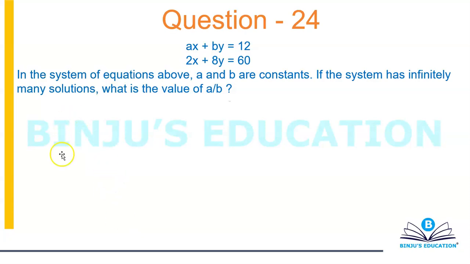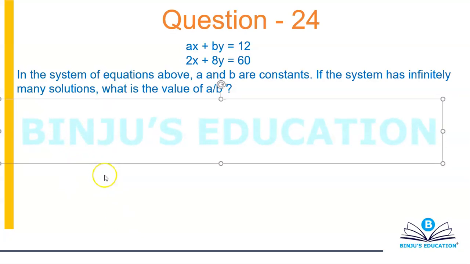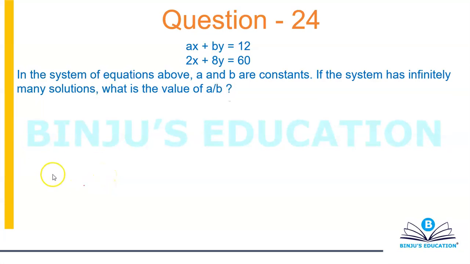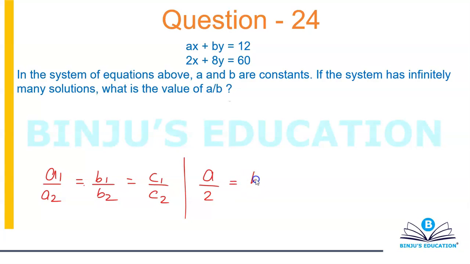Which means a1 over a2 should be equal to b1 over b2. That should be equal to c1 over c2. This is basically what it means. Hence, you can say that a by 2 should be equal to b by 8. That should be equal to minus 12 by minus 60.